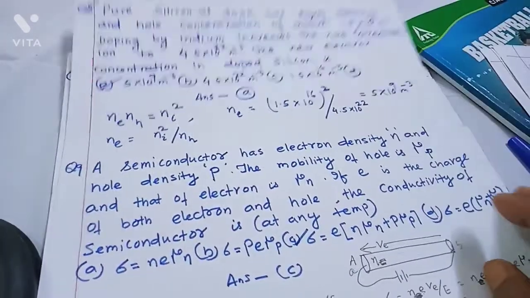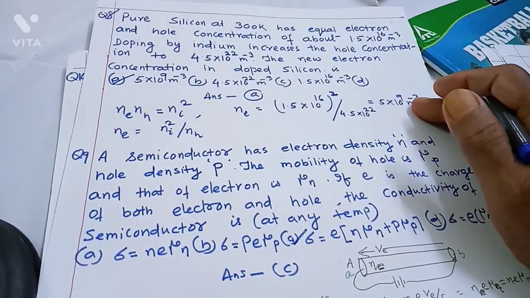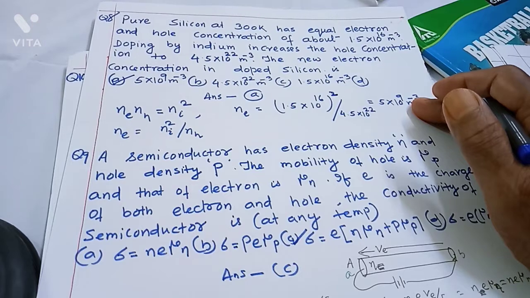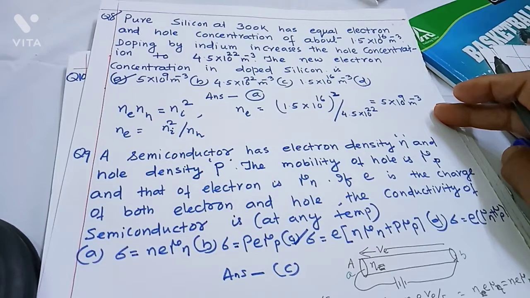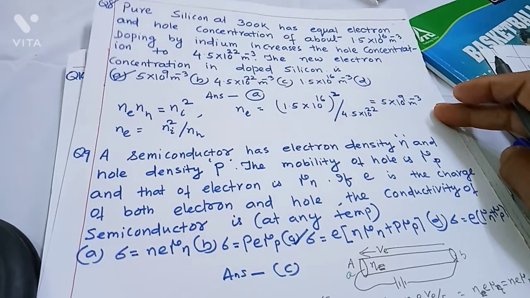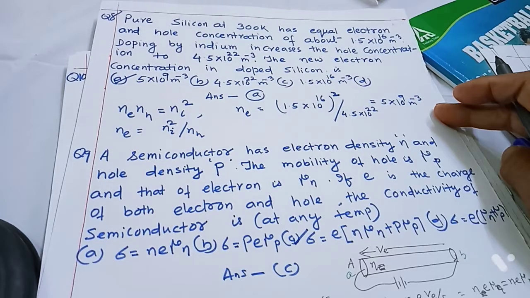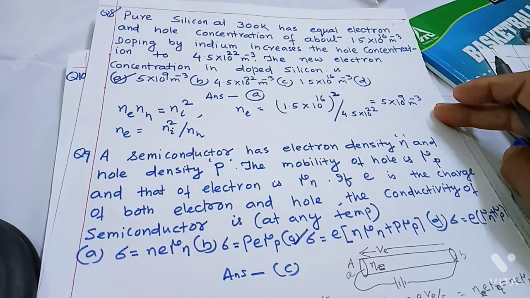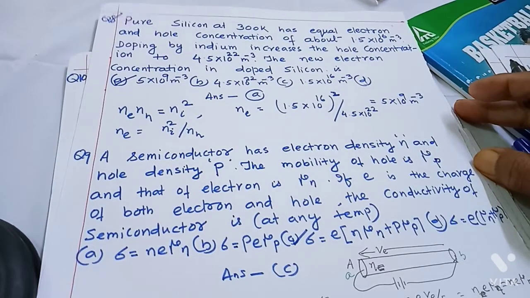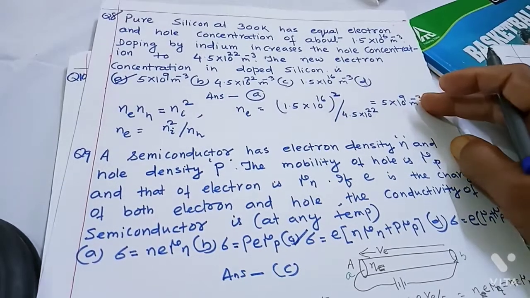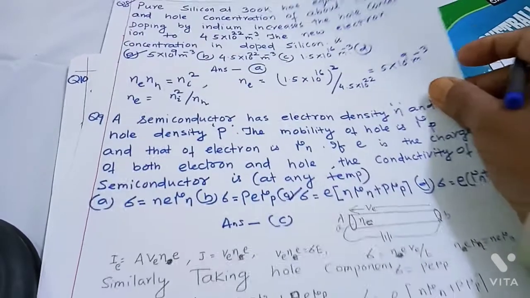A semiconductor has electron density N and hole density P. The mobility of the hole is mu P and that of the electron is mu N. If e is the charge of both electron and hole, the conductivity of the semiconductor is: sigma equals N e mu N; sigma equals P e mu P; sigma equals e times N mu N plus P mu P; fourth, e times mu N plus mu P. What is the correct answer? The correct answer is C, that is sigma equals e times N mu N plus P mu P. So how can you find out?